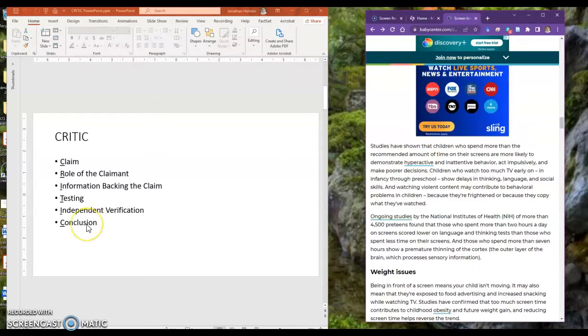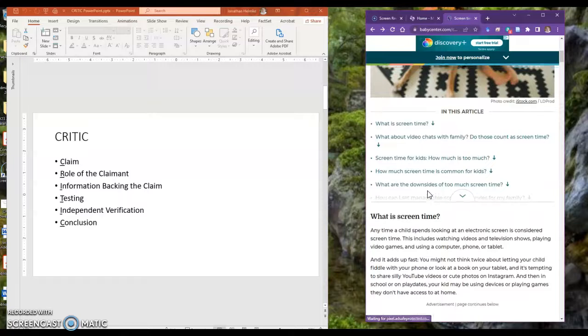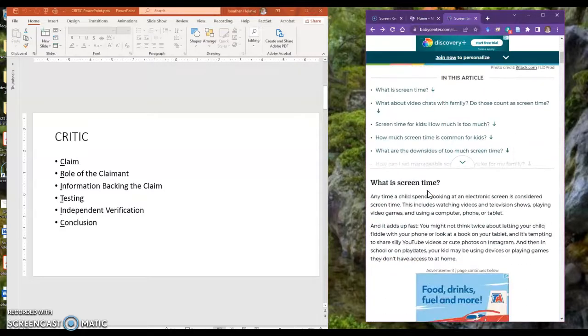So the last thing is the conclusion. Should I use this article in my paper? I would say that it would be on the fence. I would say this might be the last source I might use. I might try to find other sources. This one I may make a note that it's available, but I would not use it right away.